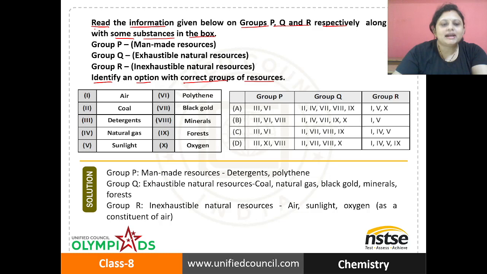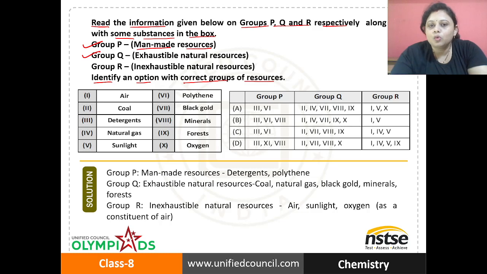As we know, group P includes the man-made resources. What are the man-made resources? These are the resources which are prepared by human beings. And group Q, adjustable natural resources. These are the natural resources which are present in limited quantity in nature.